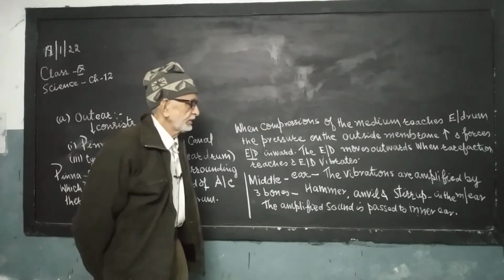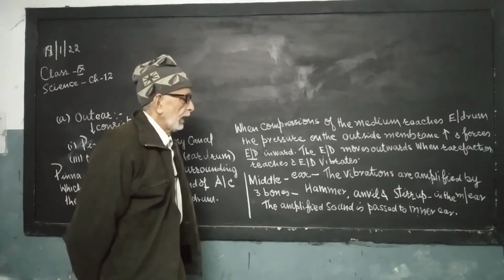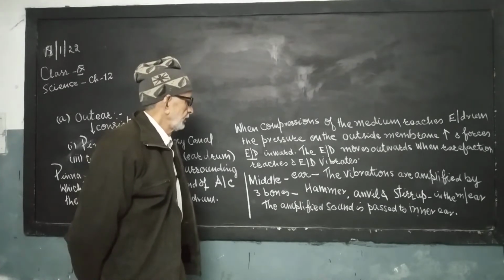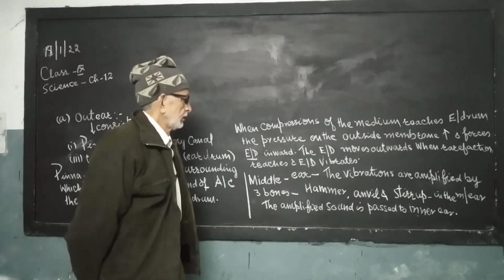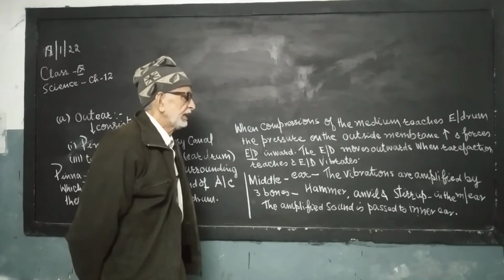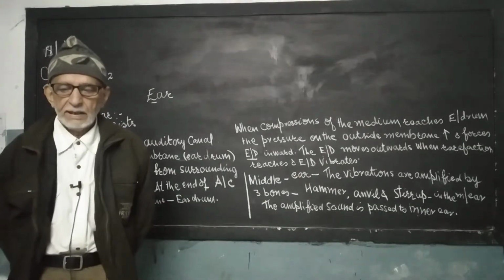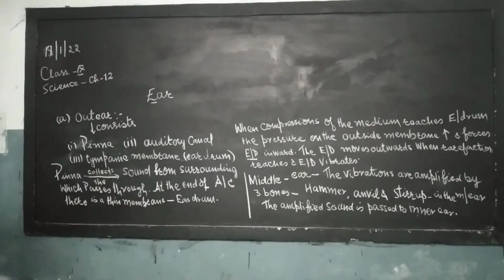The vibrations are amplified several times in the middle ear with the help of three bones situated in the middle ear.